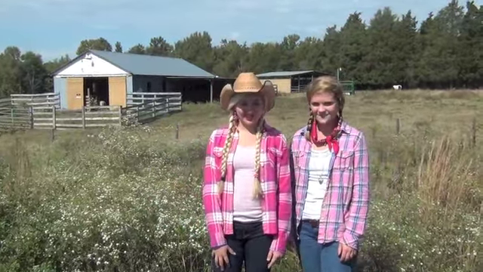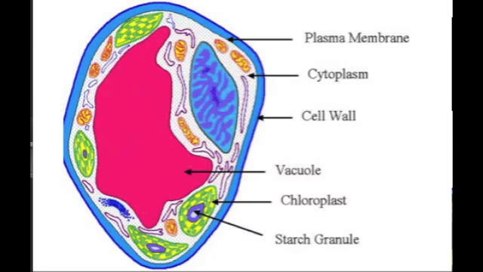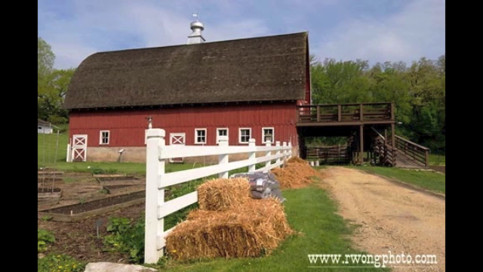Let's see how the cell relates to the farm. The cell membrane is to the cell as fence is to the barn. This analogy has a relationship because the cell membrane is the outer part of the cell and protects the cell, just like the fence does to the farm. It keeps the livestock from getting away and helps keep unwanted predators from coming in, very much like the substances that enter the cell membrane.